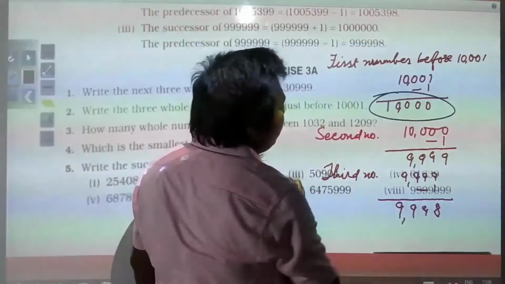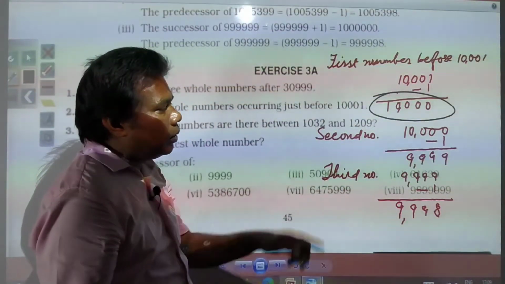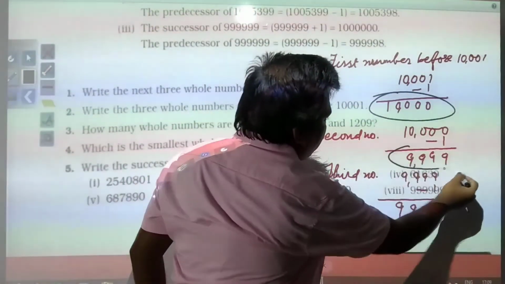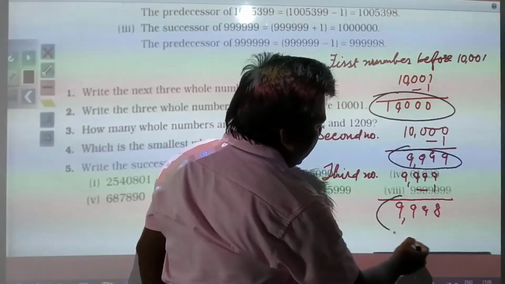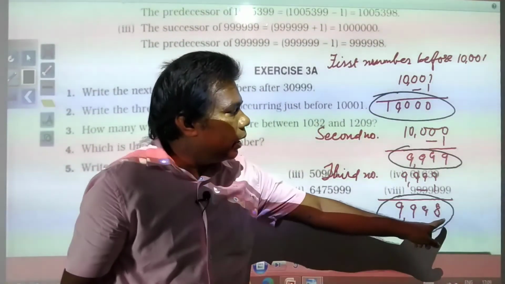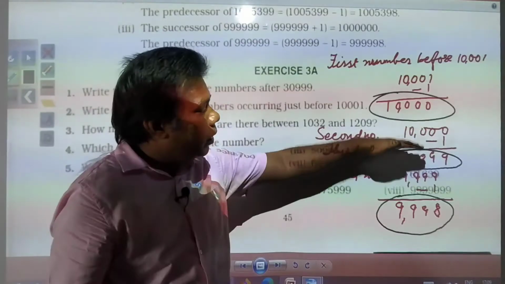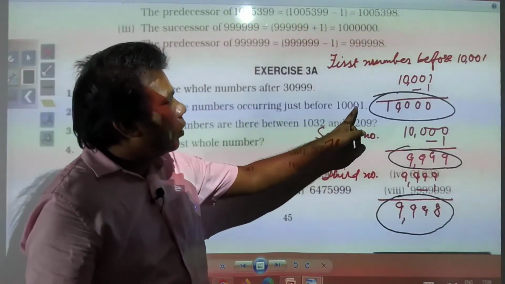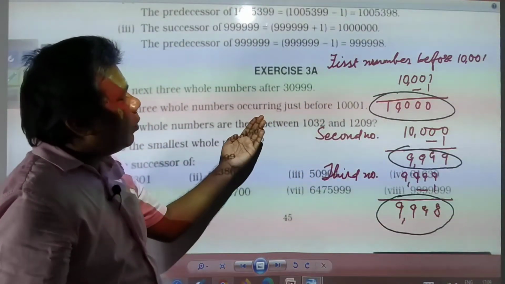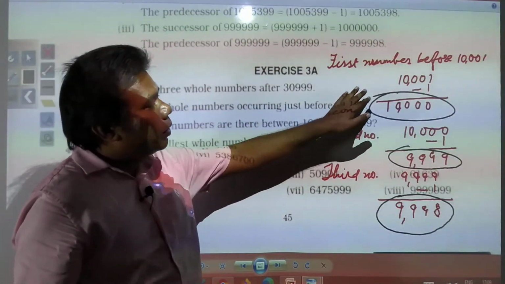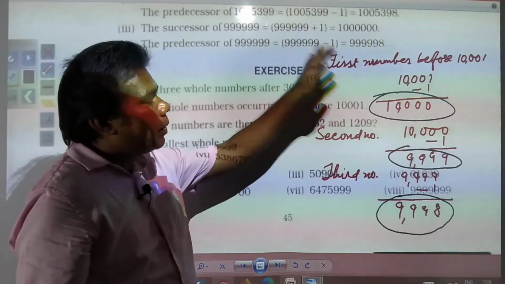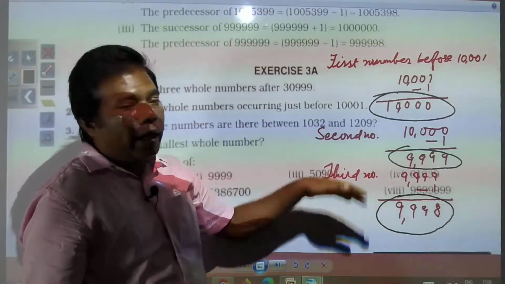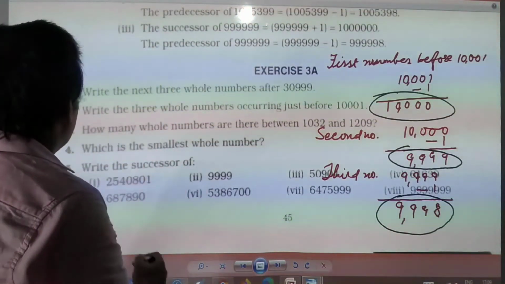So again you have got 3 answers. First, just before 10,001 is 10,000. Second, 9,999, and third is 9,998. So you have got 3 numbers just before 10,001. So just before, if we need to find out, we need to subtract 1. Just after, if we need to find out, we need to add 1 to the given number.